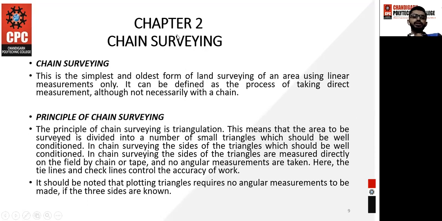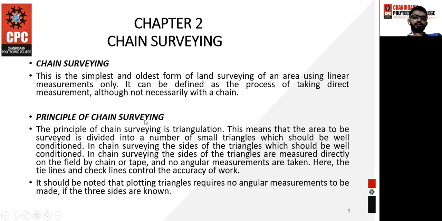After covering the introduction, we are moving to chapter 2, that is the chain survey, which is a very important chapter in this subject. This is the simplest and oldest form of land surveying of an area using linear measurement only. You are going to measure the ground. You are going to get the linear distance of the ground with the help of a chain, and the size of the chain is 20 meter and 30 meter.